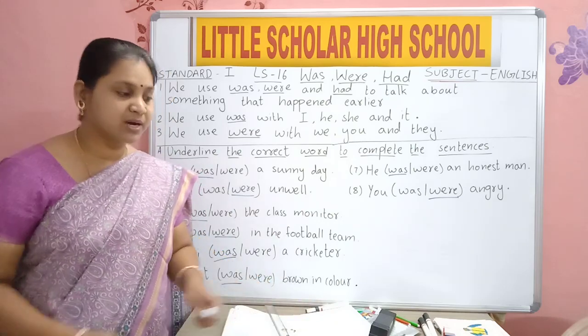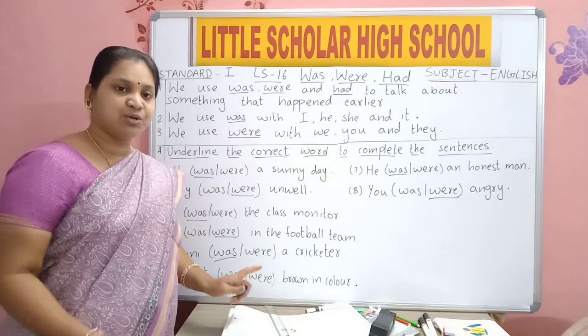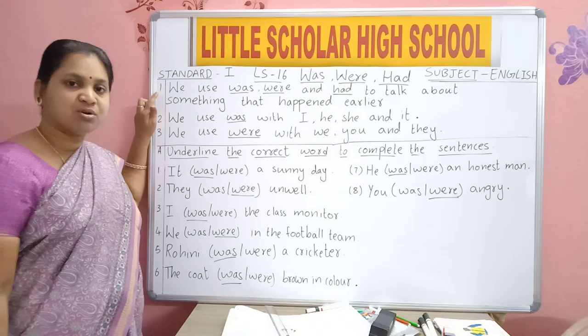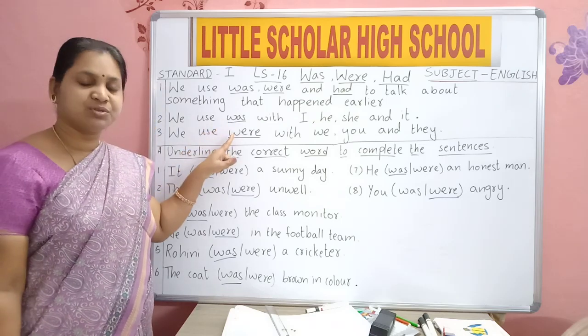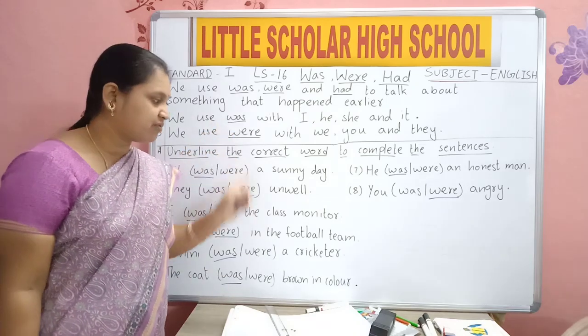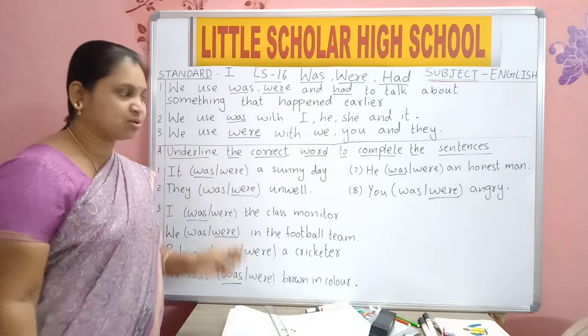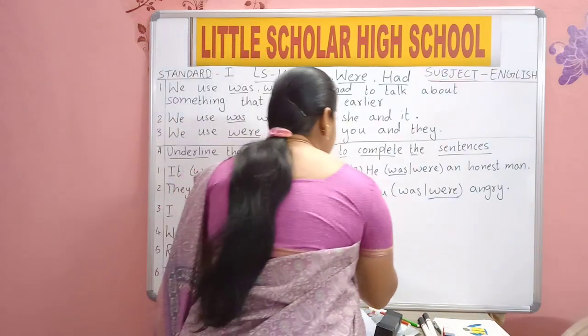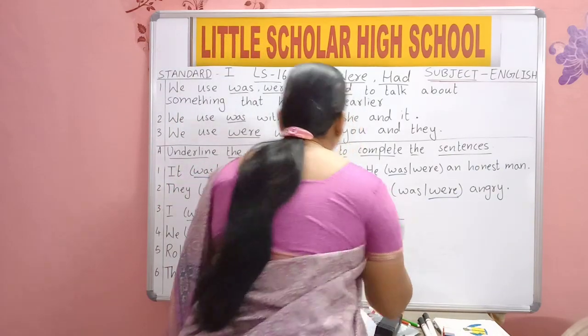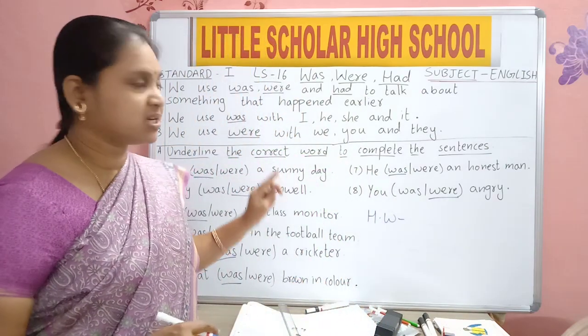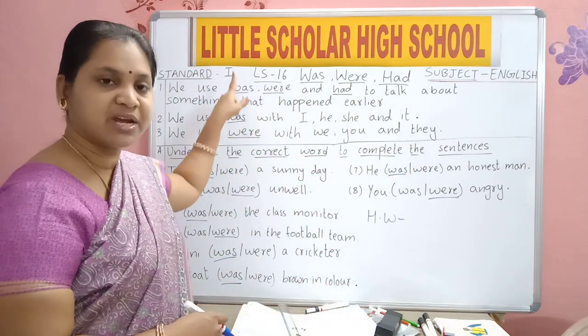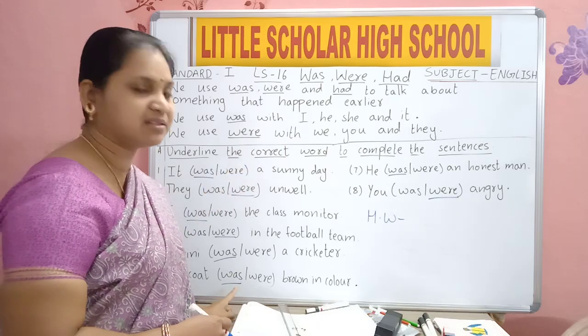Now what is your homework? Same thing you will write. You will write these definitions also: when to use was, when to use were. Everything, and this first bit also. So write same in classwork. HW: only this first bit, no children. Write these definitions also. Write all these 3 sentences, then write these sentences.